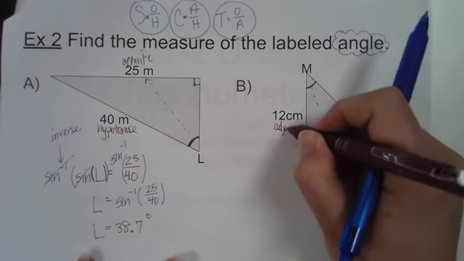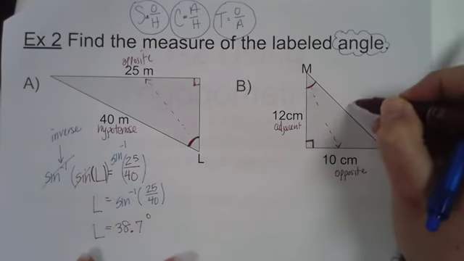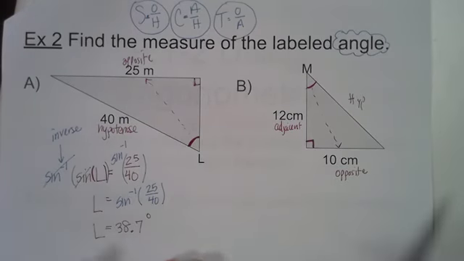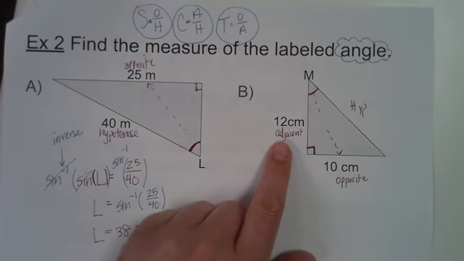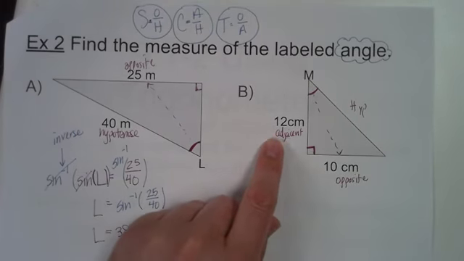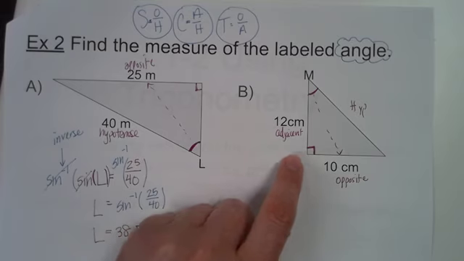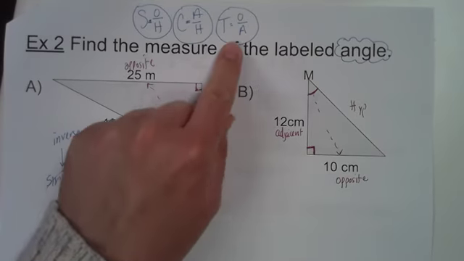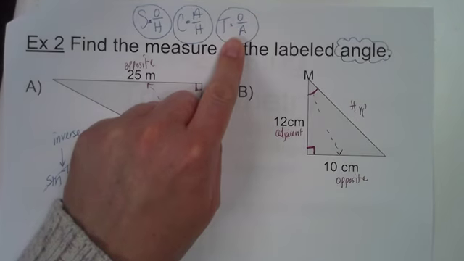Adjacent. Good. This one over here, opposite the right angle, is the hypotenuse. So we don't have any info there, so we're not going to use it. Which trig function involves the adjacent and opposite sides? Tangent. So we're going to set up a tangent equation.